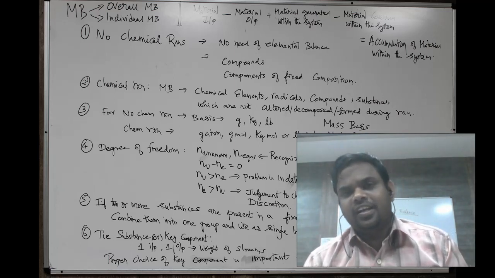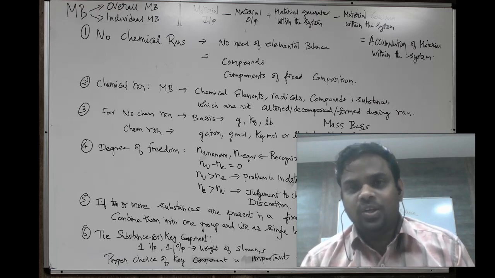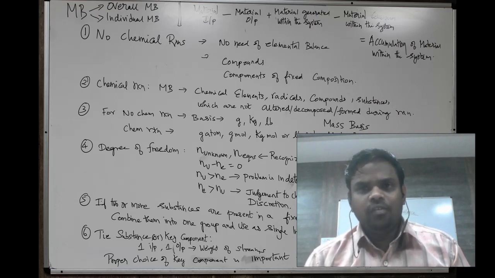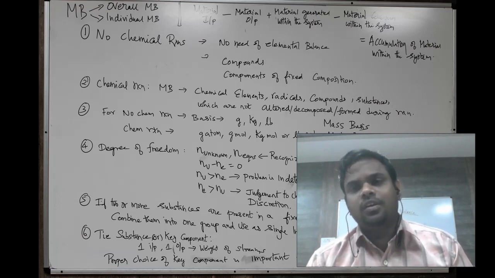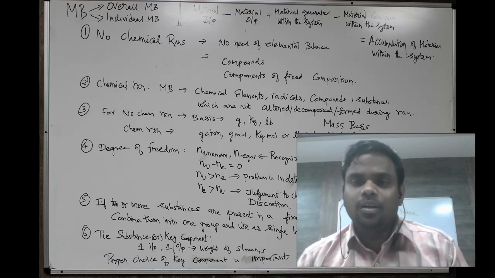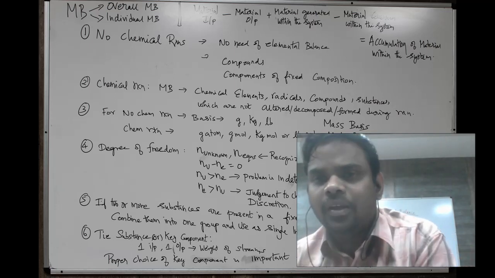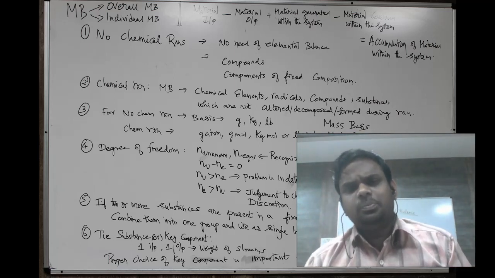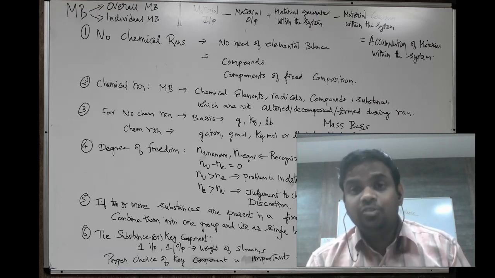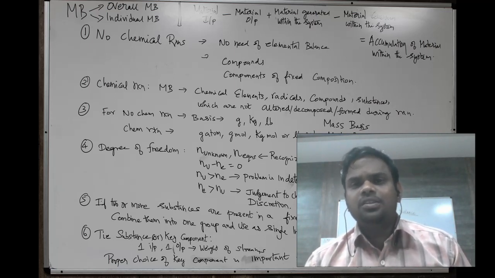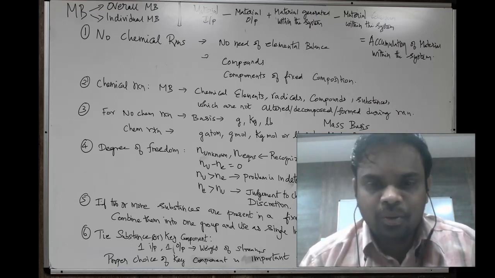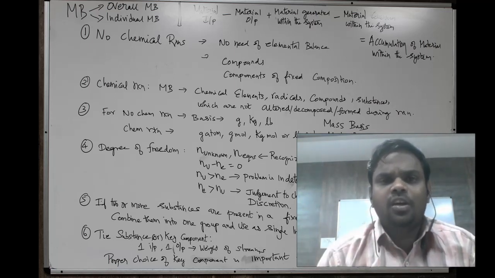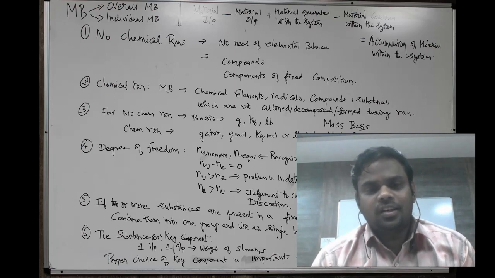Similarly, in drying cases, we are talking about moisture removal in dryers. We have a dry component and moisture associated with it. We are removing moisture, but what happens to the dry component? Whatever amount of dry component enters, the same amount will leave the system at steady state, right? So such components should be chosen for the material balance. Individual material balances for such components will help us quickly solve the problem and obtain the unknown parameters. That's why the proper choice of key component is important for easier calculation of material balance.